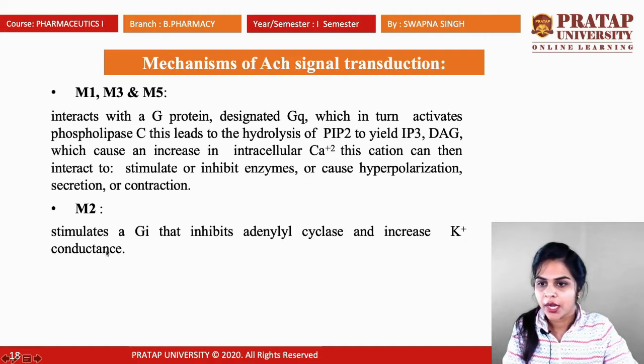And if we talk about M2, M2 stimulates Gi, which inhibits adenylyl cyclase, an enzyme, and increases the potassium conductance.